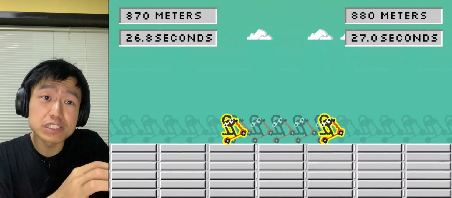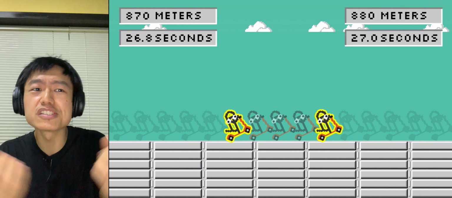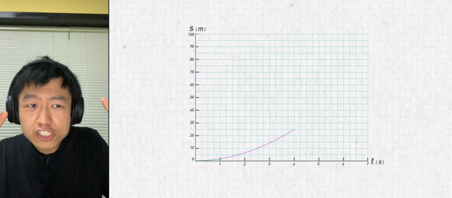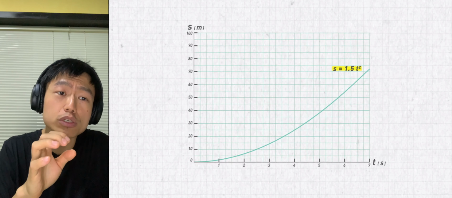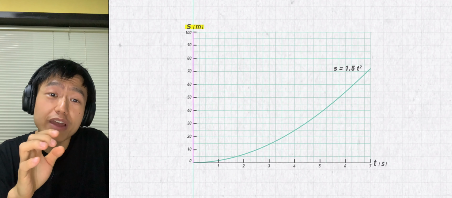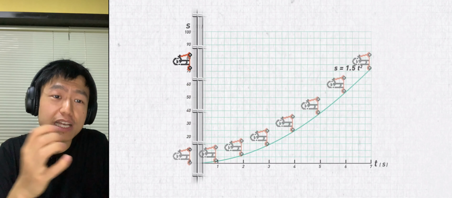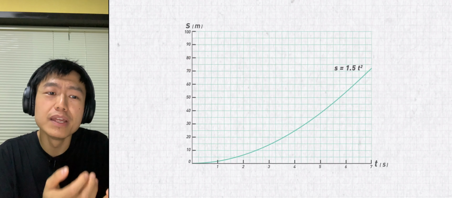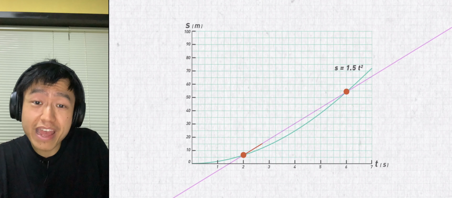The shorter the time span is, the closer it is to the concept of instantaneous. Let's examine the chart again. Assuming that the scooter starts with a constant acceleration and the relationship between distance and time is s equals 1.5 times t squared, with time as the horizontal axis and distance as the vertical axis, we can draw such a distance and time diagram. The average speed just measured is to find 2 points on this graph.